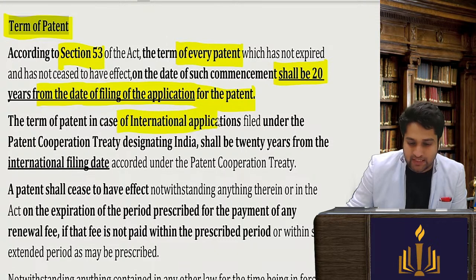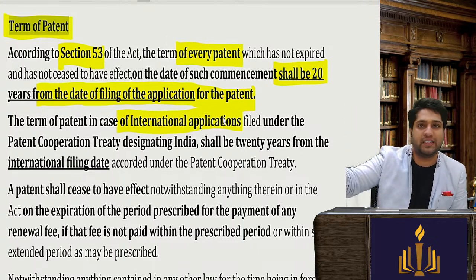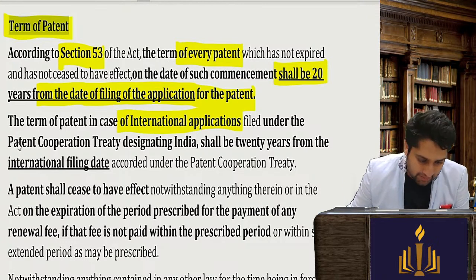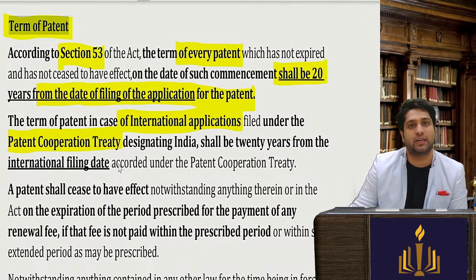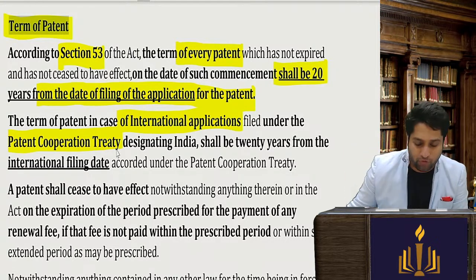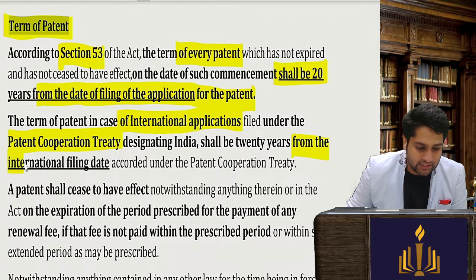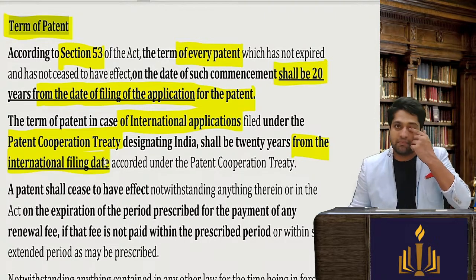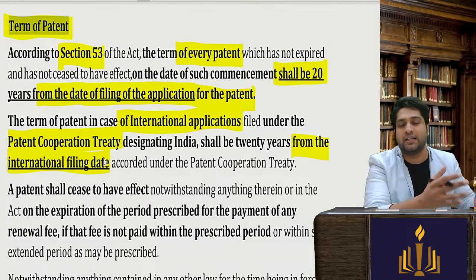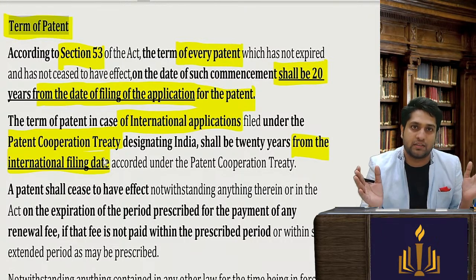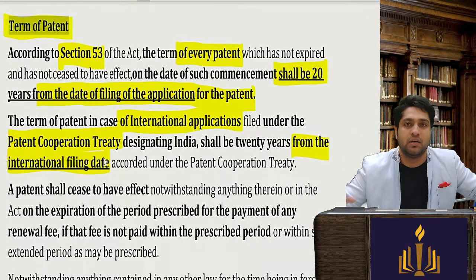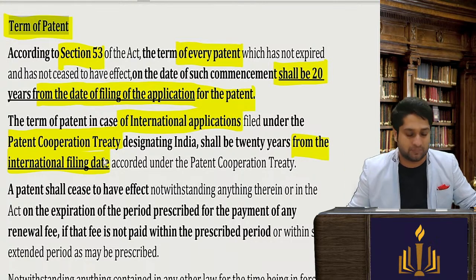In case of an international application, when you applied for international protection, or any application filed under the Patent Cooperation Treaty, then the inventor will be protected for 20 years from the international filing date. For example, if a person in USA has filed an international patent on X date, then from the date of filing, for 20 years he will be protected in the particular convention countries.